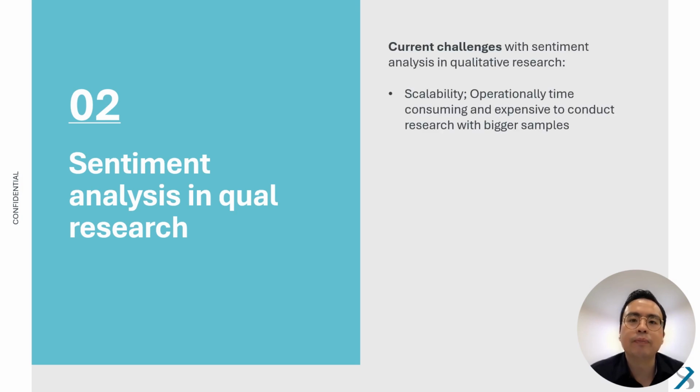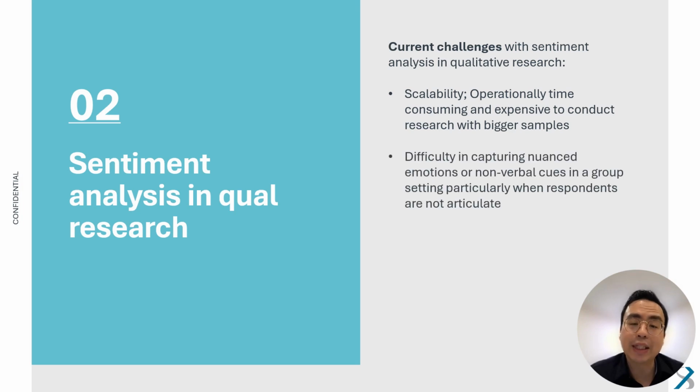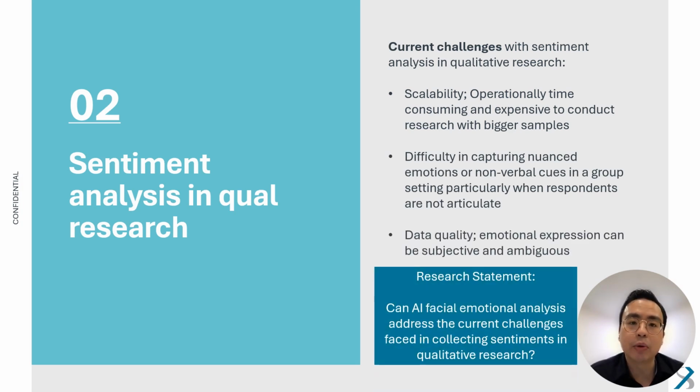Number one, scalability. It takes exponentially more time and money for bigger samples. Number two, capturing nuanced emotions is challenging, especially in a group setting with respondents who are not as articulate. Lastly, is data quality. Expressed emotions can be subjective or ambiguous. So we wanted to know, can AI facial emotion analysis address the current challenges faced in collecting sentiments in qualitative research?